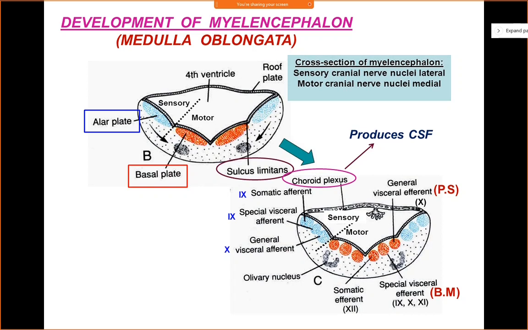Then you have the alar plate. In the alar plate, again you have 3 sensory functional columns. Starting next to the sulcus limitans, from medial to lateral, we have the general visceral afferent.